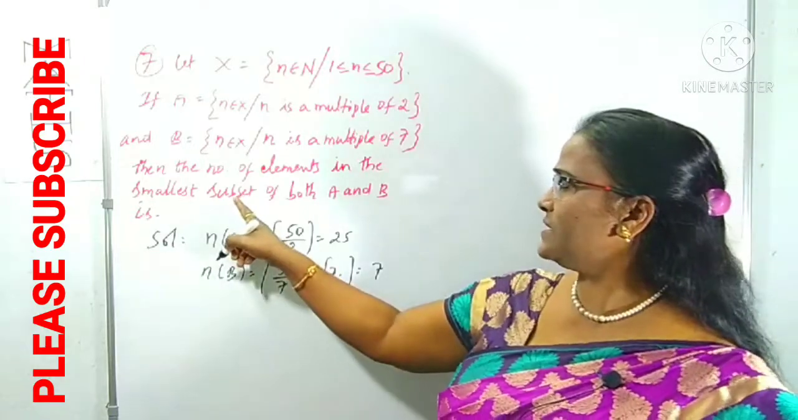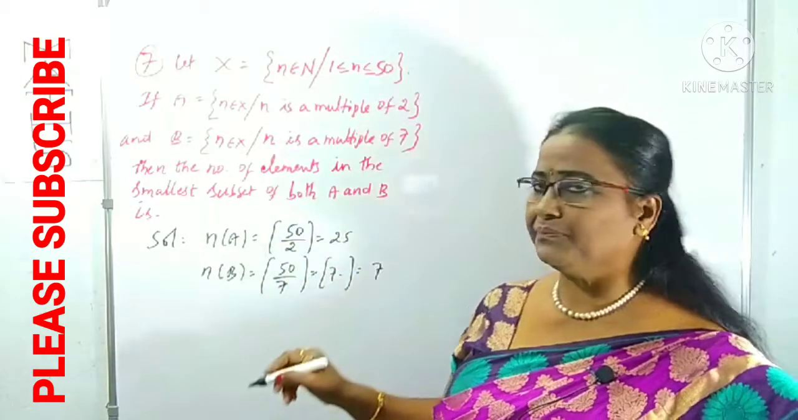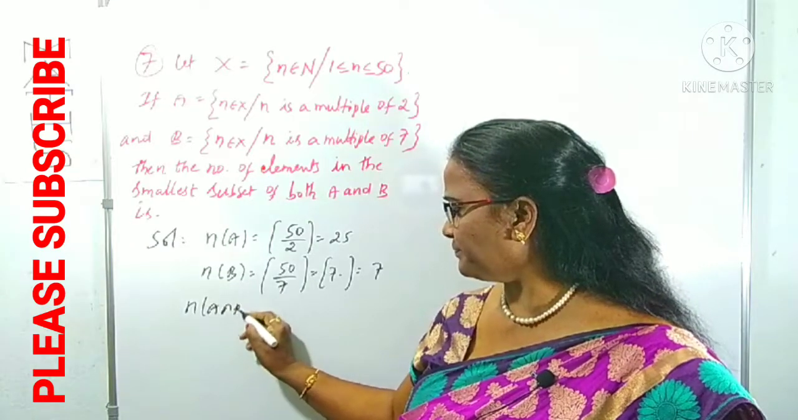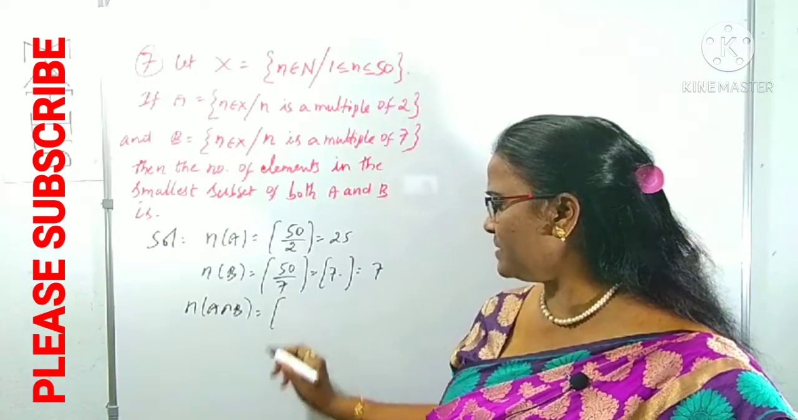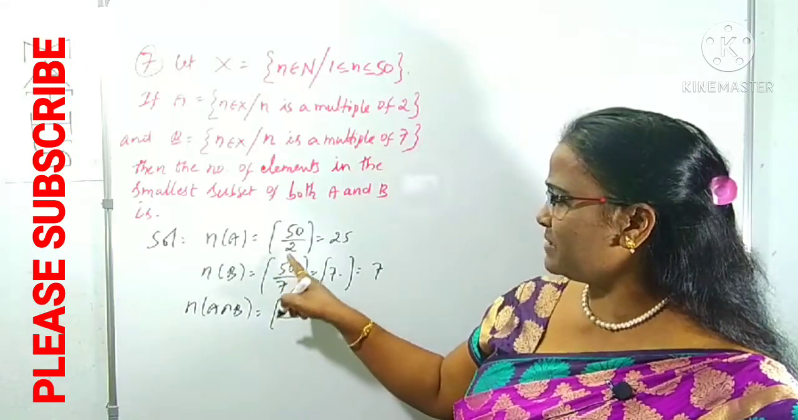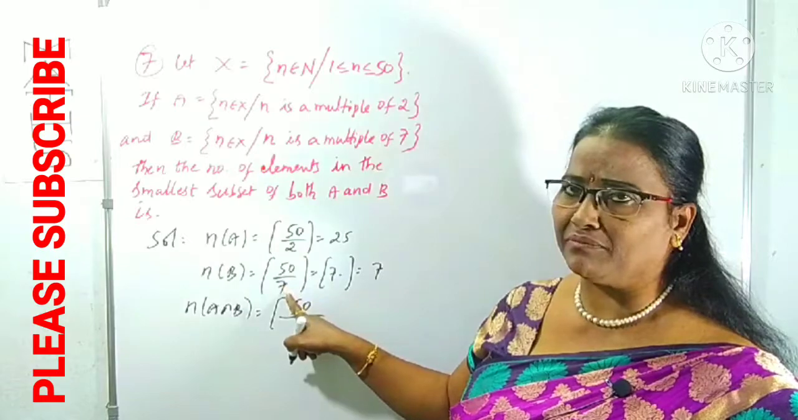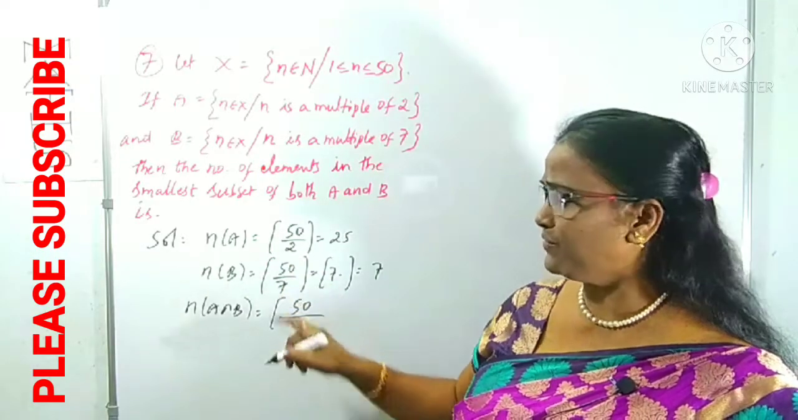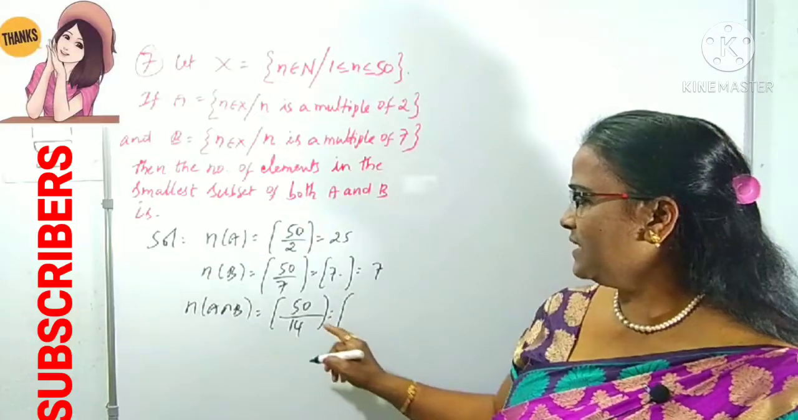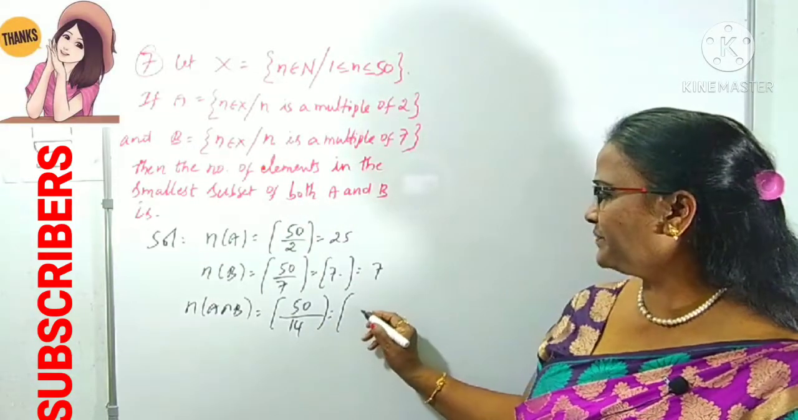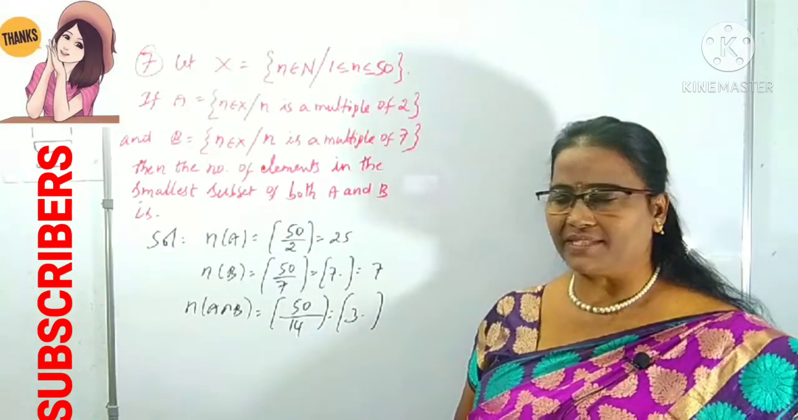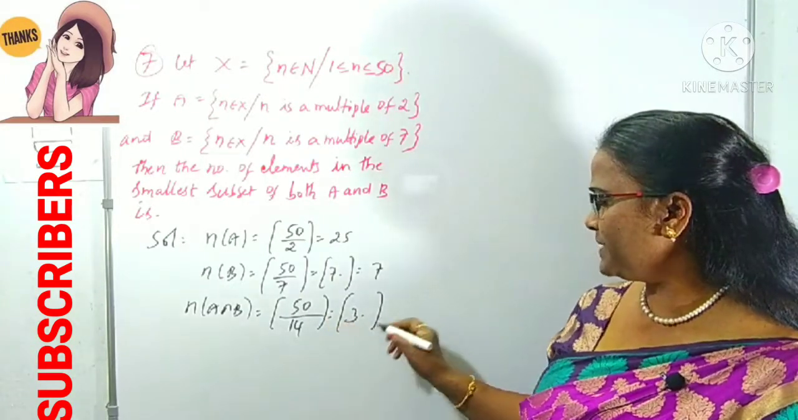And what is next? We have to find the number of elements in A intersection B, using the step function of 50 by the value for A intersection B, meaning divisible by both 2 and 7. 2 sevens are 14, so divide by 14. 50 by 14 is 3 point something. If you take 4 it will be 56. So 3 point something is 3 only.